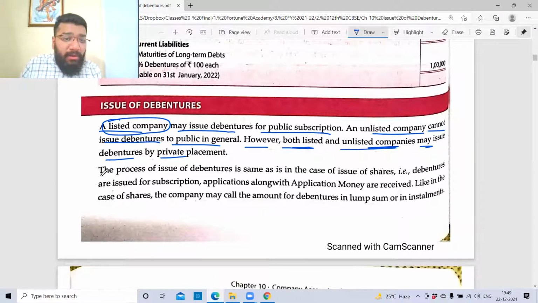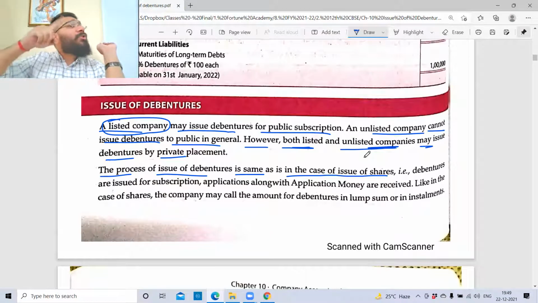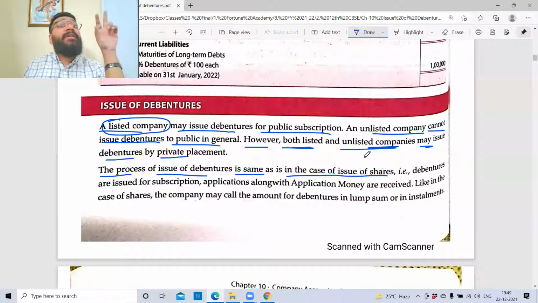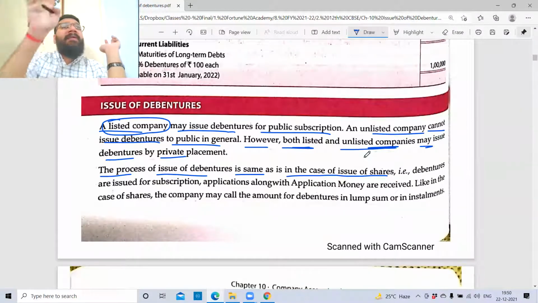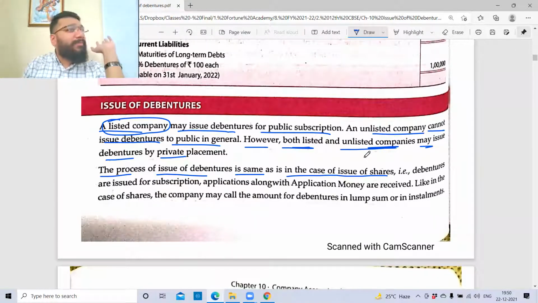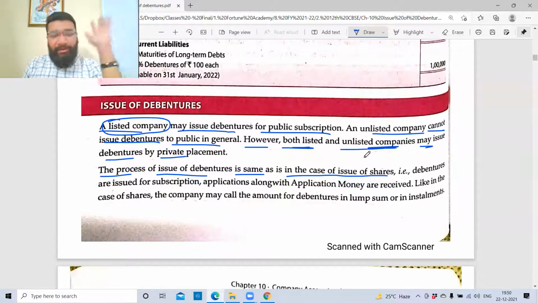The process of issue of debenture is the same as in the case of issue of shares. You know the process of issue of shares? Issue of share for consideration cash, for consideration other than cash, lump sum issue, installment, bank to share application, share application to share capital. Bank to debenture application, debenture application to debenture, same process. For the entire journal entry, just replace the word share with debentures. Your accounting is done. Lovely it is. No? You had high hopes. Everything you recollected. Good. I'm happy with that.